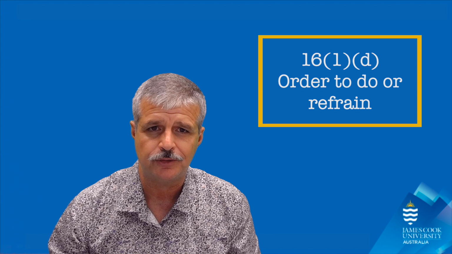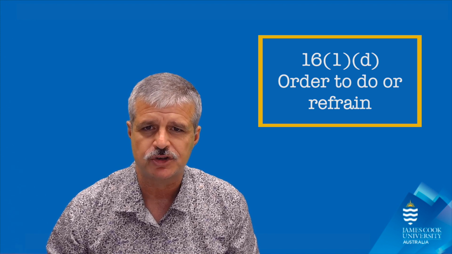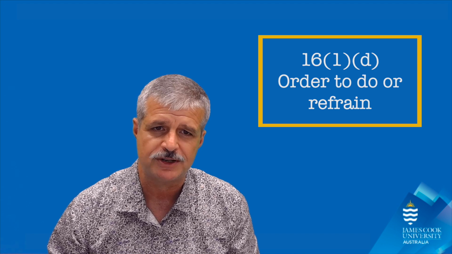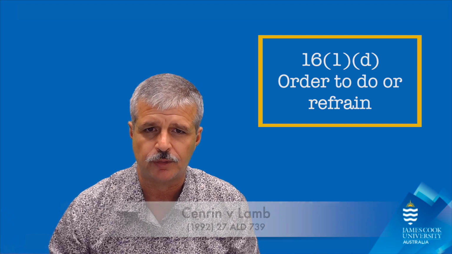Finally, the court can order a party to do or refrain from doing anything the court considers necessary. This is pretty much identical to mandamus or prohibition or injunction. An example can be found in a case called Senran and Lamb.